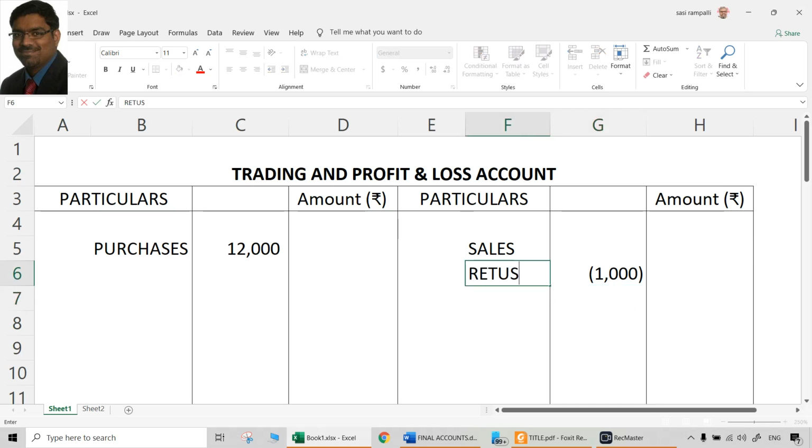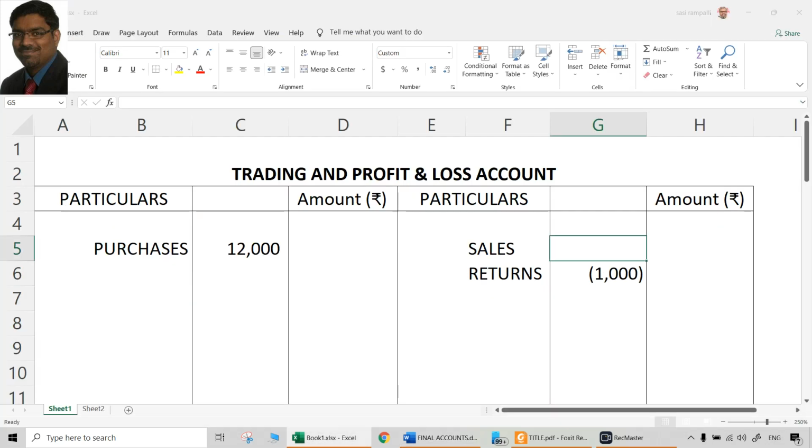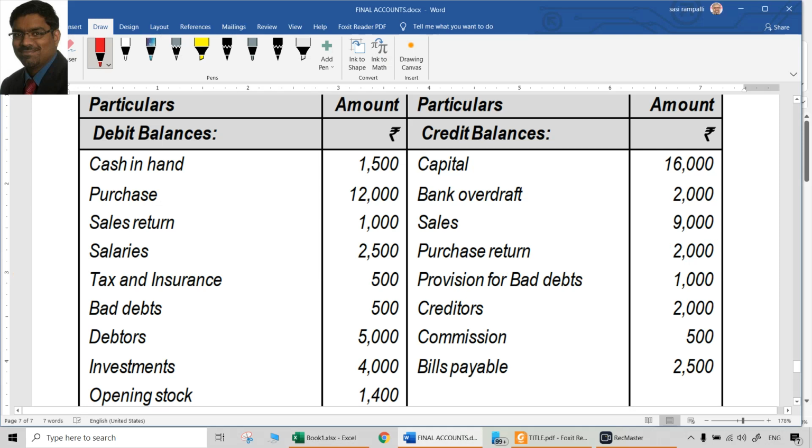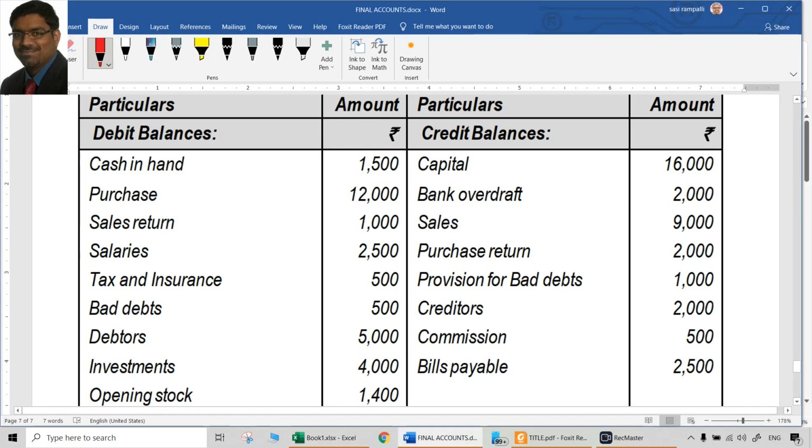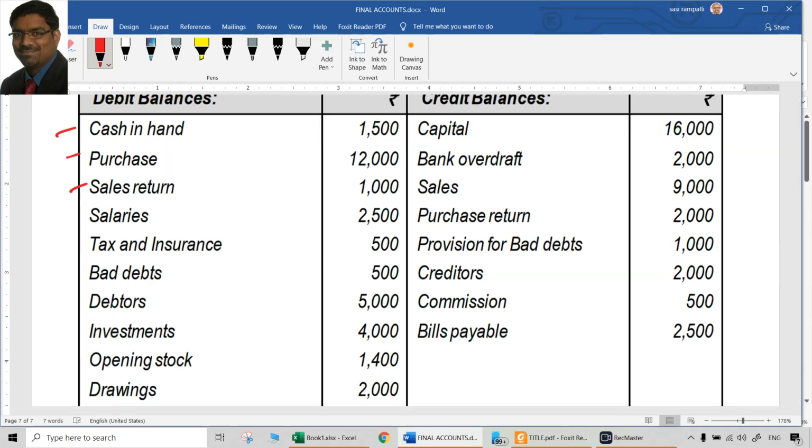So returns 1,000. How much will be sales? We'll come to that later. Go point by point. Don't try to jump from here to sales and all. Just leave it blank. Sales, leave it blank. Then returns minus 1,000. So that is done. So try to mark each of them so that we don't miss any items.